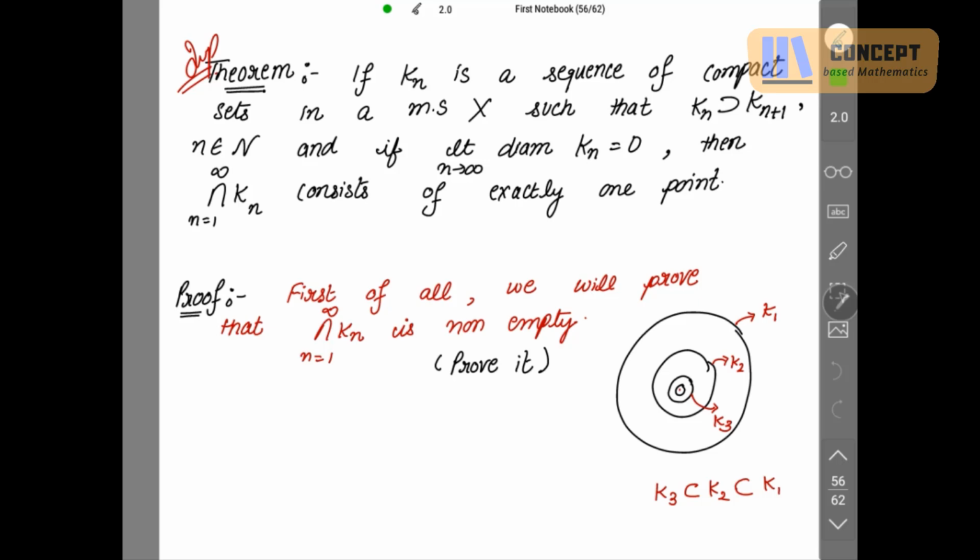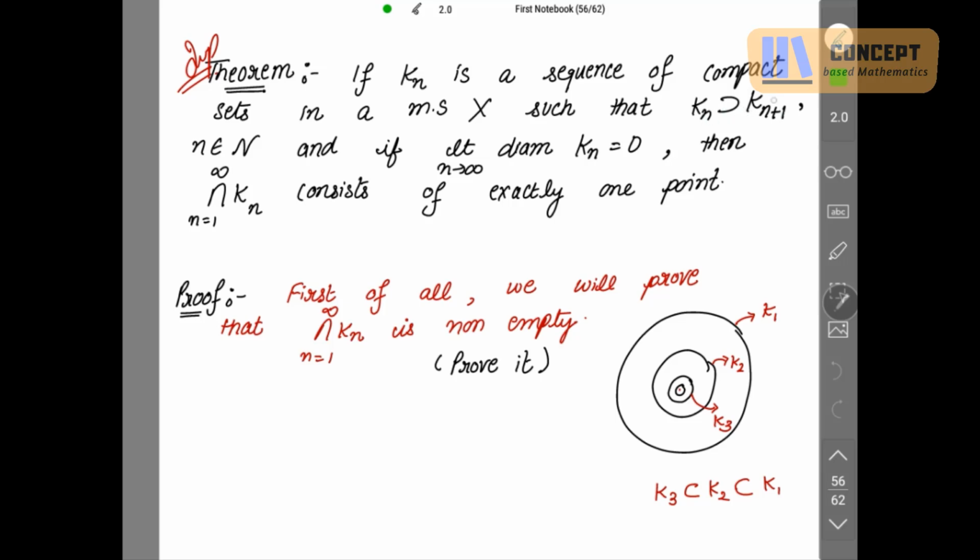If Kn is a sequence of compact sets in a metric space X such that Kn contains Kn plus 1, n belonging to natural numbers, and if limit n tends to infinity, diameter of Kn equal to 0, then the intersection of all the Kns consists of exactly one point.